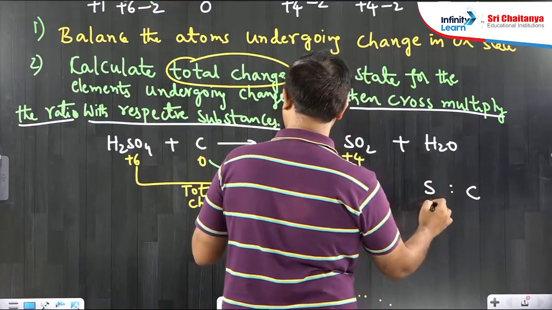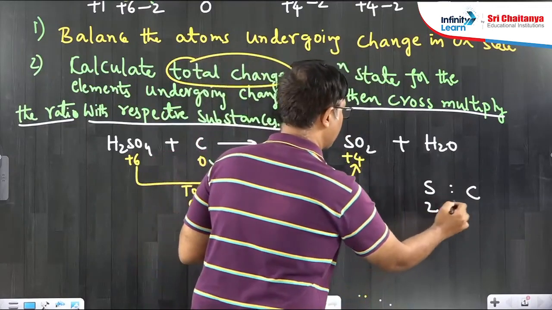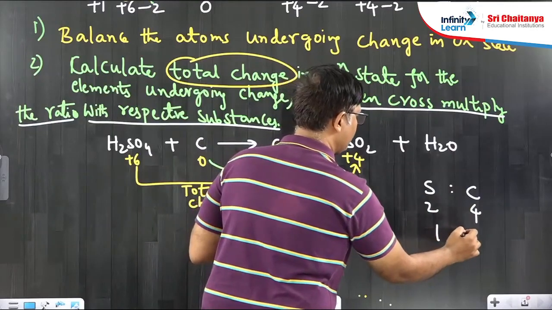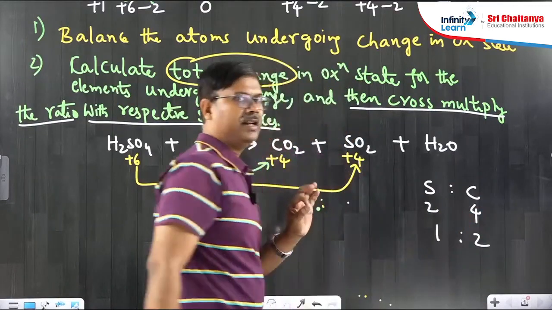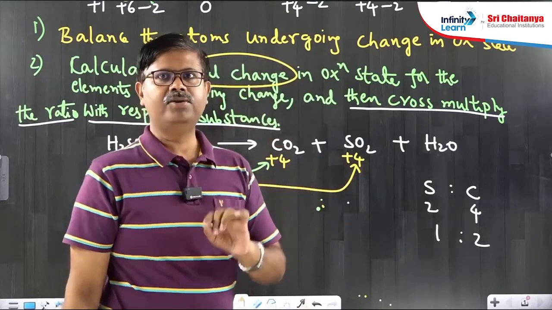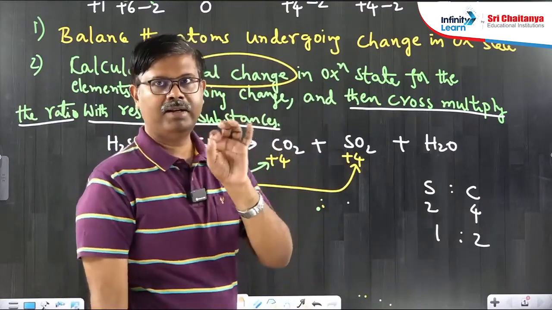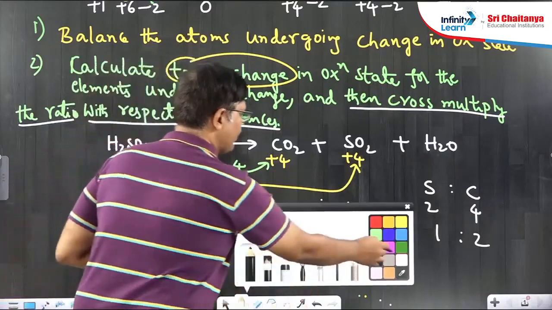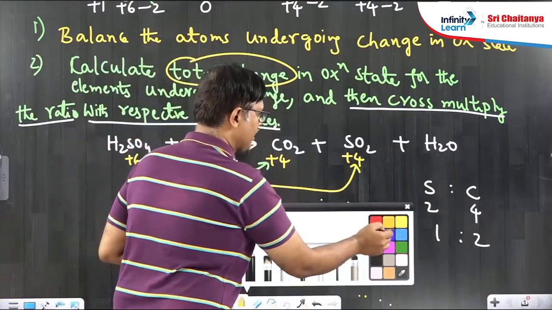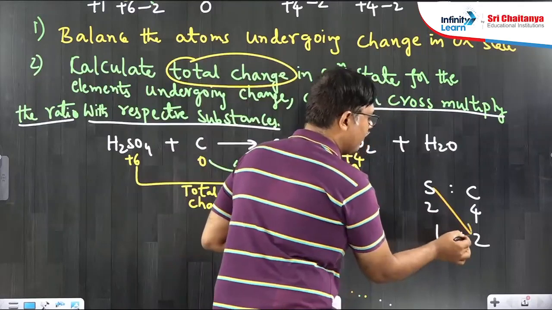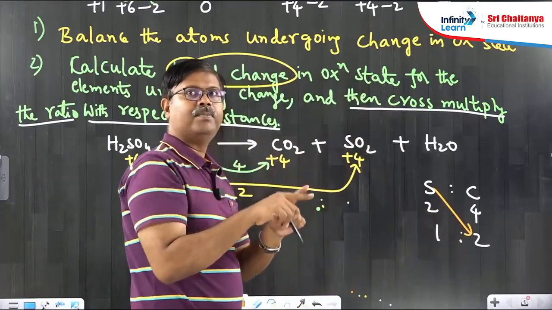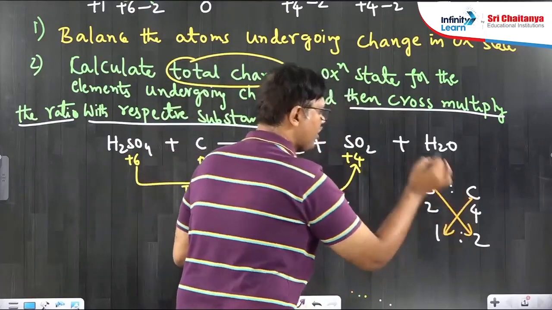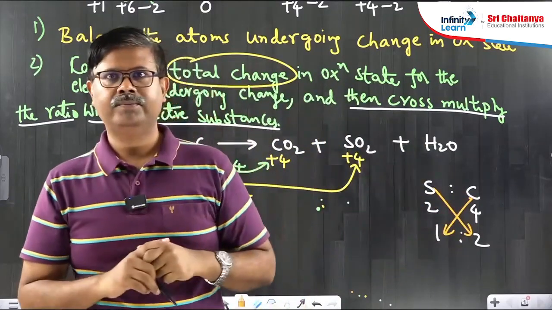Sulfur, actual sulfur number is what? 2. Carbon number is 4. So, 2 is to 4 means 1 is to 2. This is the ratio. After getting the ratio, cross multiply. Listen carefully. This is most important. What is cross multiply? All the sulfur substances, you have to multiply with number 2. Carbon substances, you have to multiply with 1.